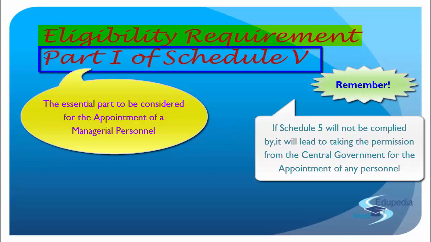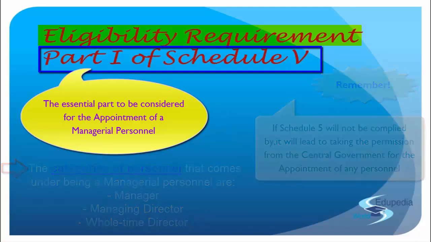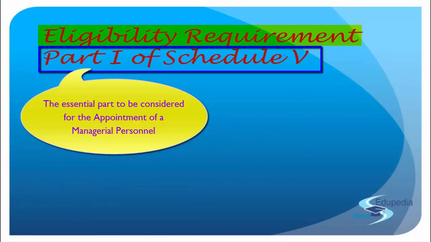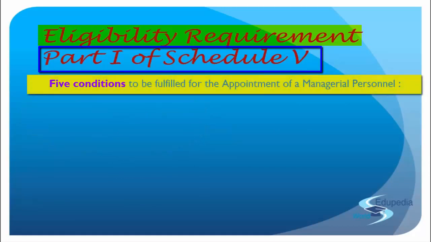Right? So if you refer to part 1 of Schedule 5, as per this, a person shall be eligible to be appointed as a managerial personnel. When I say managerial personnel, I include a manager, a managing director, as well as a whole-time director. So you can go ahead with appointing them without obtaining the approval of the central government. But for that, there are certain conditions prescribed in part 1 of Schedule 5 that need to be fulfilled. There are 5 conditions laid down. If these conditions are fulfilled, you need not take permission from the central government, right?